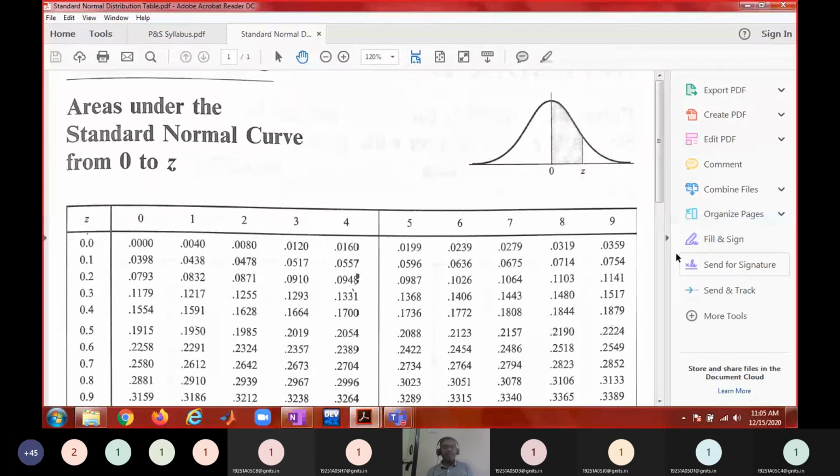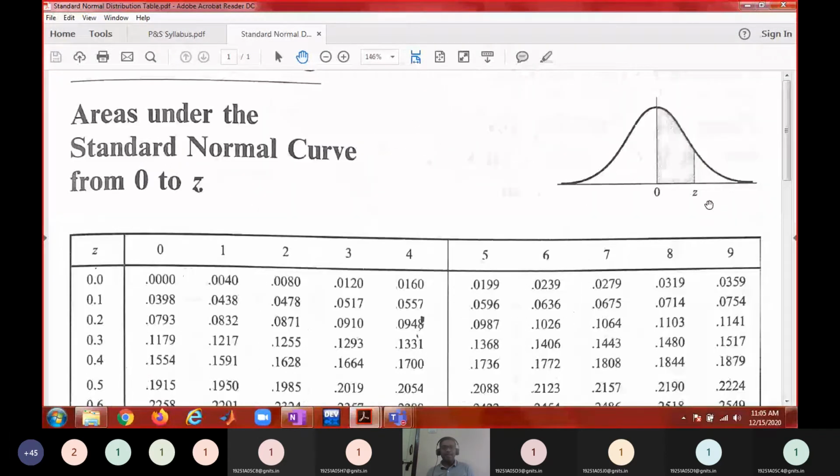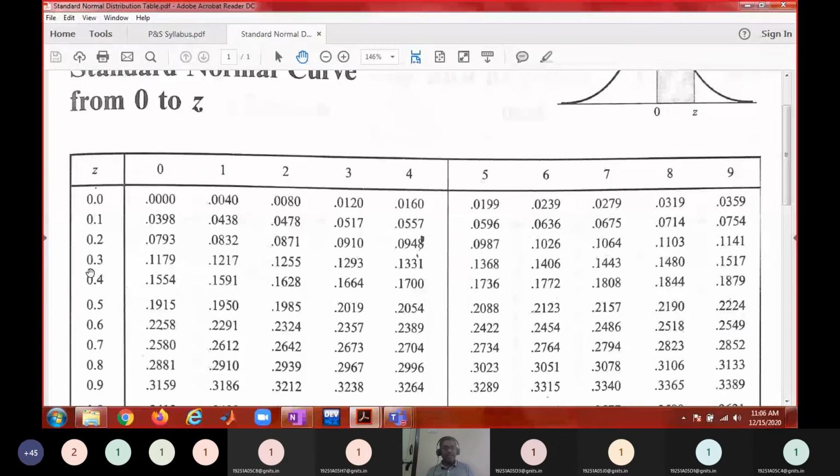The normal distribution table gives the area from 0 to z only. z has a value up to 2 decimals. The first decimal is in the column, and the second decimal is in the row. Suppose I say 0.34: 0.3 is the first decimal, which you see vertically, and 4 is the second decimal, which you see horizontally.